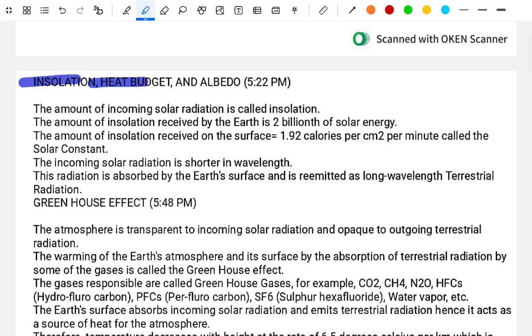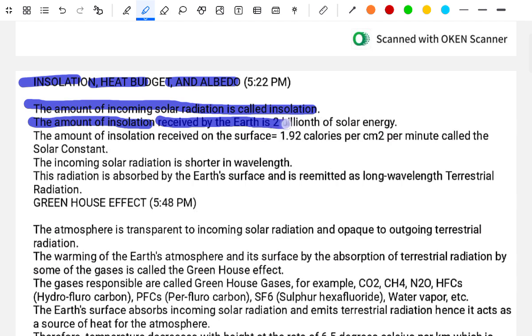Insolation, heat budget, and albedo. The amount of incoming solar radiation is called insolation. The Earth receives about two billionths of the solar energy. The amount of insolation received on the surface is 1.92 calories per square centimeter per minute, called the solar constant.